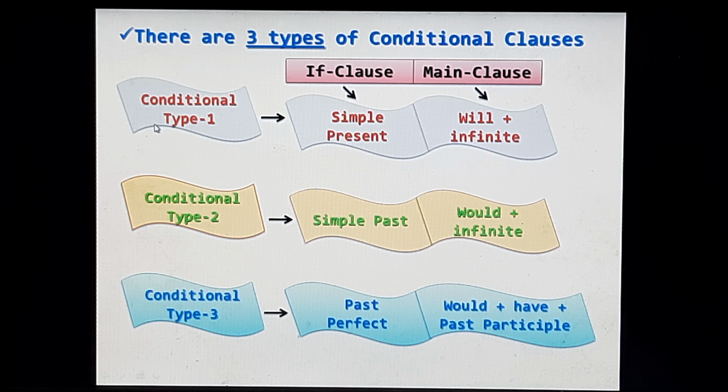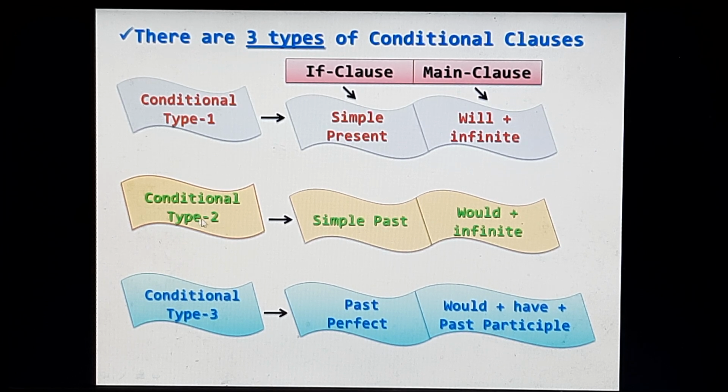Now there are three types of conditional clauses. The conditional clause type 1 is in the if clause, the verb will be in the simple present, and in the main clause, the verb will be will plus infinitive or the base form V1.